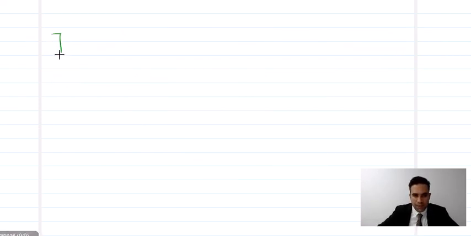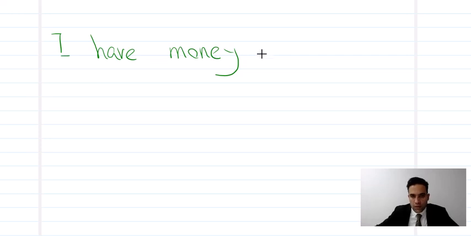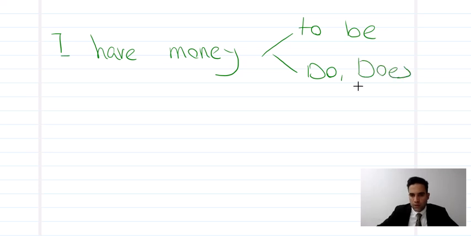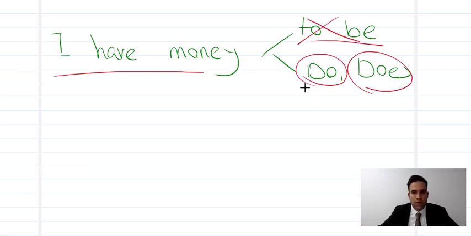In this example, I have money. Here, to be, do, does. Look at here. Where is to be? Do we have to be? No. So we need do or does.